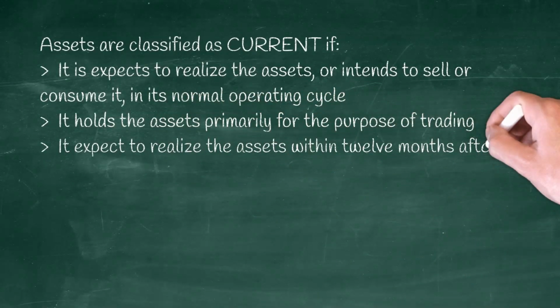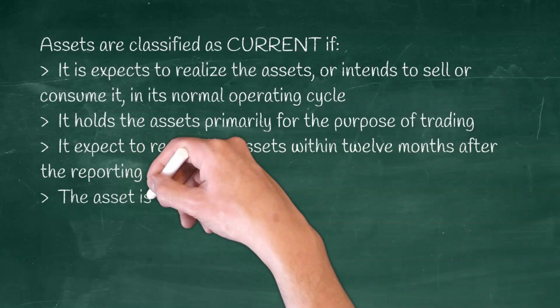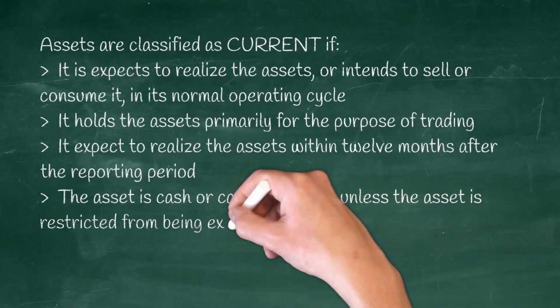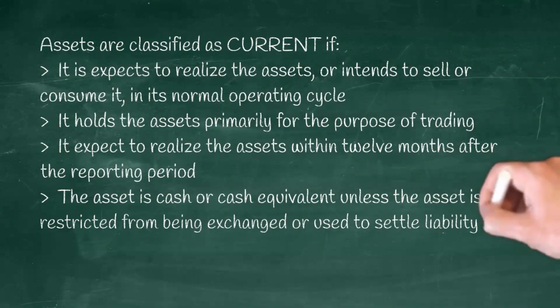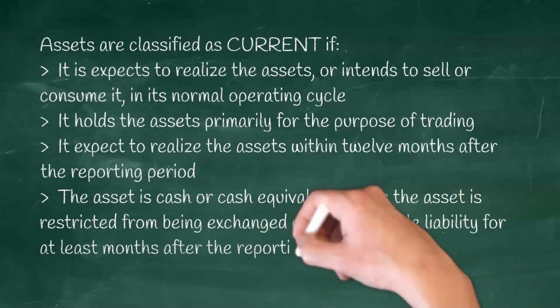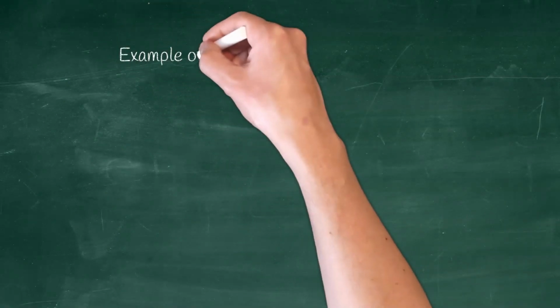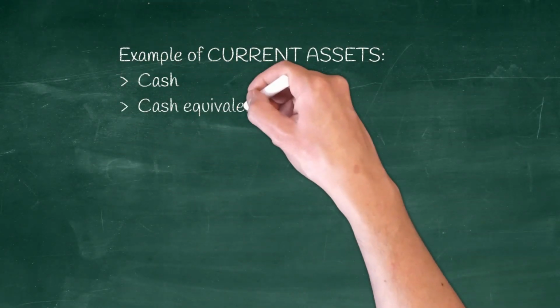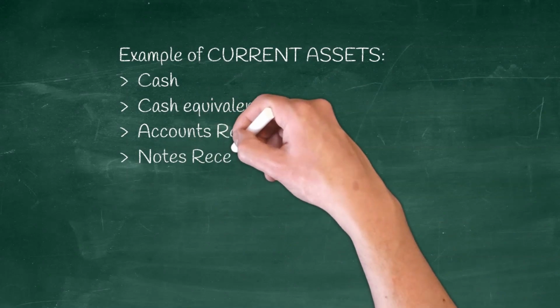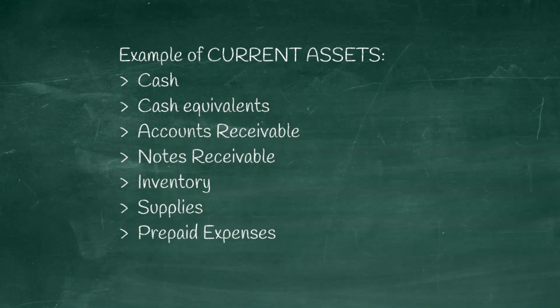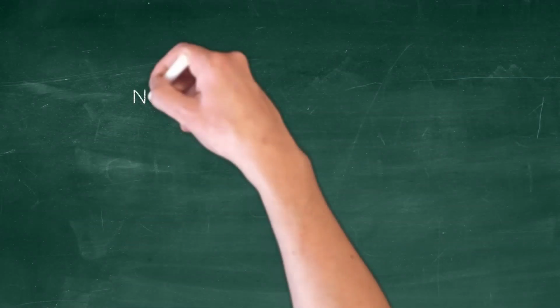It expects to realize the assets within 12 months after the reporting period, and of course the asset is cash or cash equivalent unless the asset is restricted from being exchanged or used to settle liability for at least 12 months after the reporting period. Examples of current assets are cash, cash equivalent, accounts receivable, notes receivable, inventory, supplies, prepaid expenses, etc. As long as it's within the criteria of current assets.